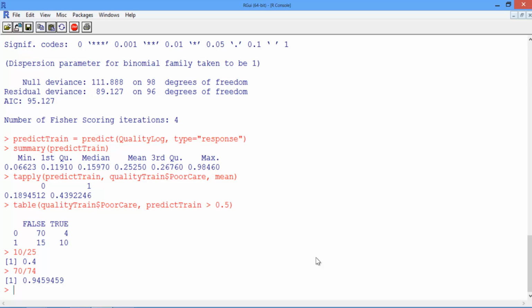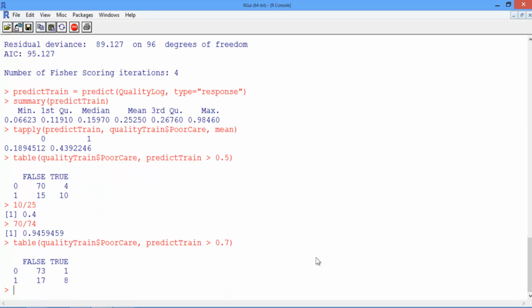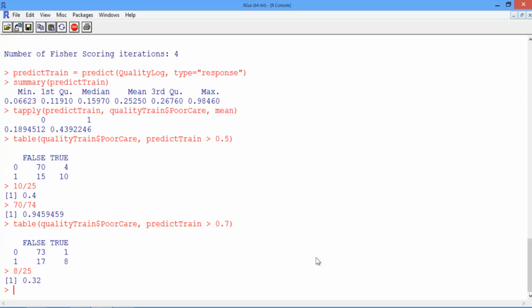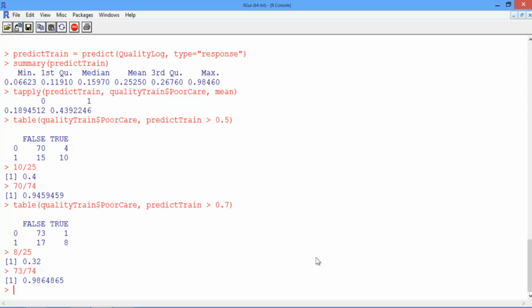Now let's try increasing the threshold. Use the up arrow to get back to the table command and change the threshold value to 0.7. Now if we compute our sensitivity, we get a sensitivity of 8 divided by 25, which is 0.32. And if we compute our specificity, we get a specificity of 73 divided by 74, which is about 0.99. So by increasing the threshold, our sensitivity went down and our specificity went up.